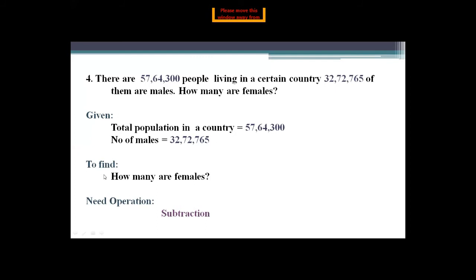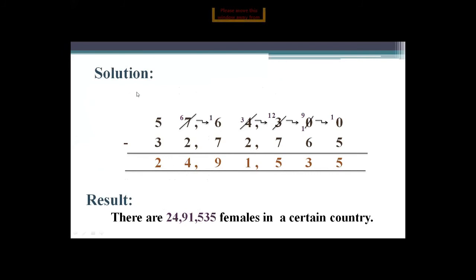Now comes the second step. To find. What to find here? How many are females? You will write here as it is. Now you know that the operation subtraction is used. In the third step you write need operation and then you write subtraction here. If you want to take a screenshot, take it. Now comes to the solution.